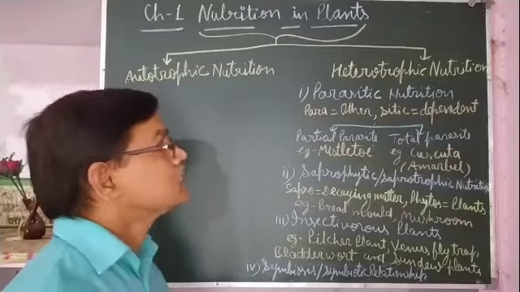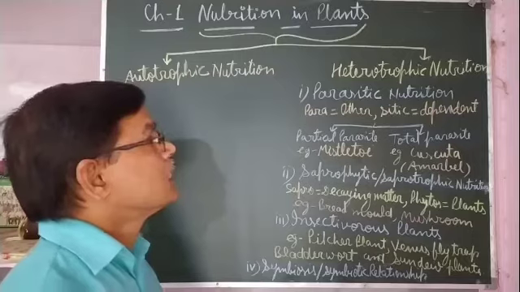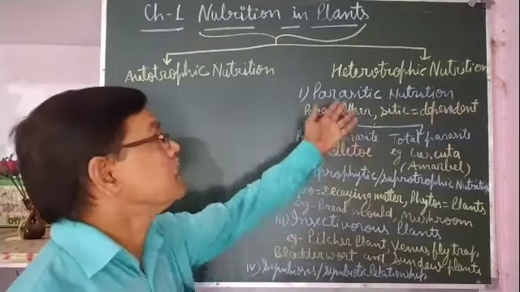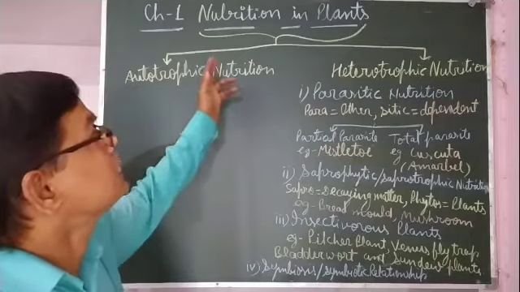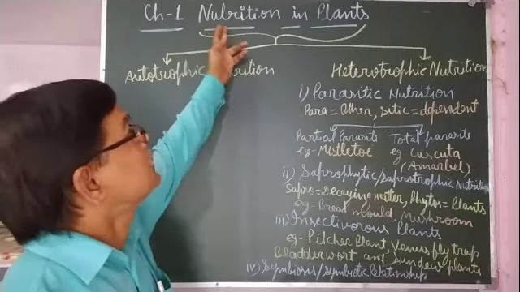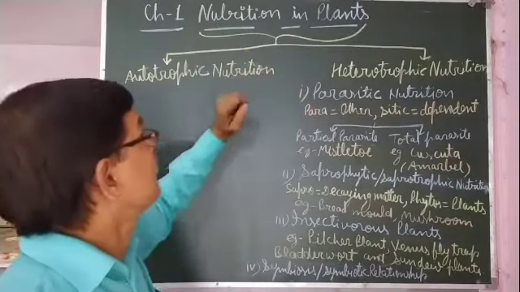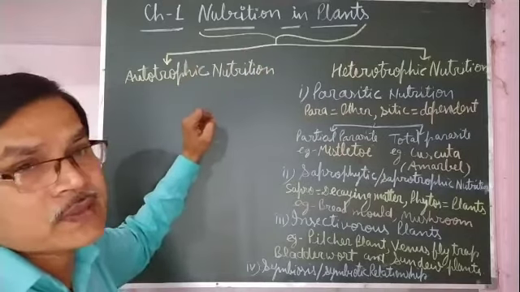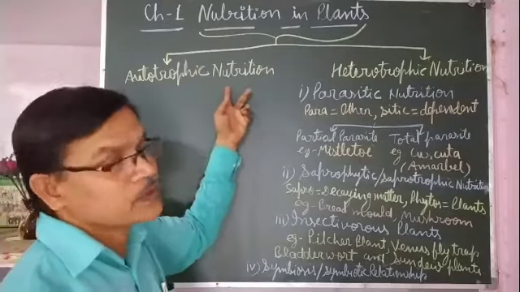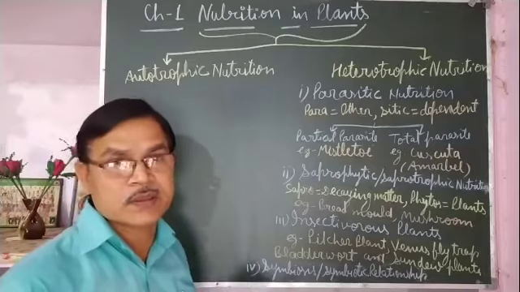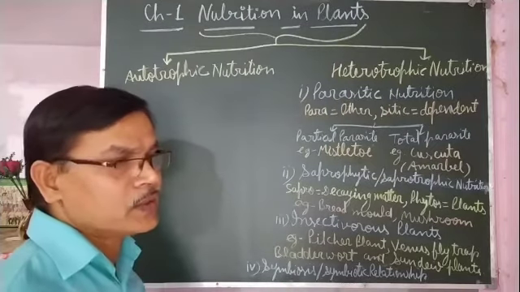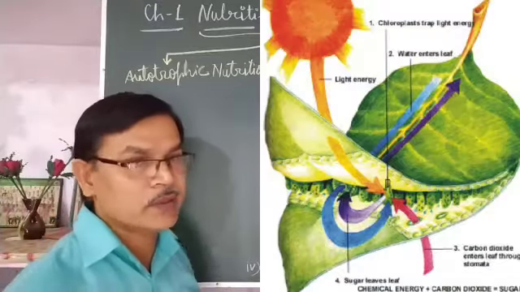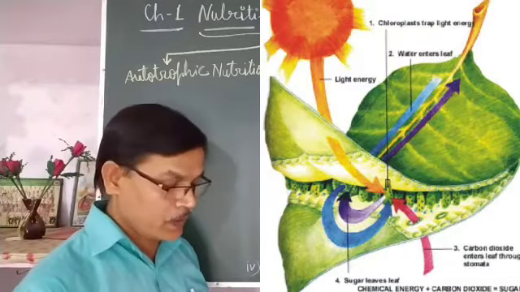Hello students, today we will discuss heterotrophic nutrition in plants, that is chapter 1, nutrition in plants. In the first video we discussed autotrophic nutrition. In that we discussed in detail how autotrophic plants prepare their food by the process of photosynthesis.